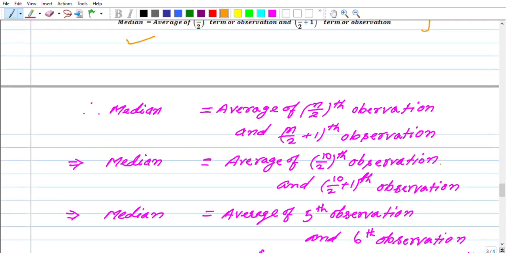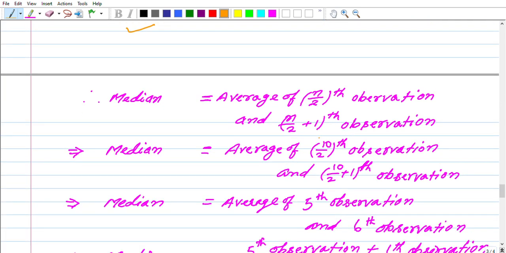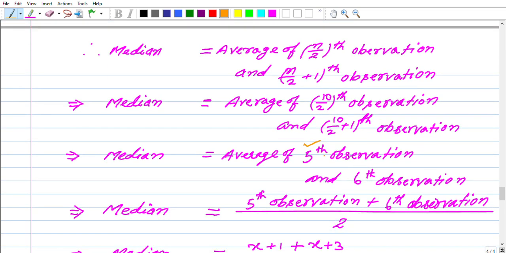In the second step, we put the number of observations and divide by 2 for the first observation, and for the second observation we put 10 by 2 plus 1. So 10 by 2 gives the 5th observation, and 10 by 2 plus 1, that is 5 plus 1, is the 6th observation.